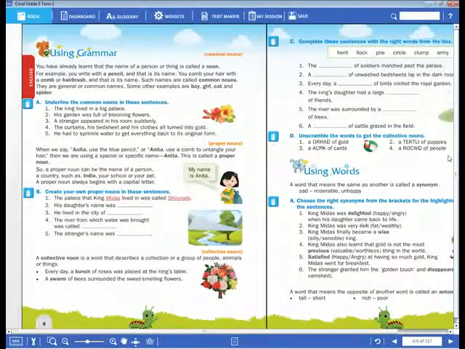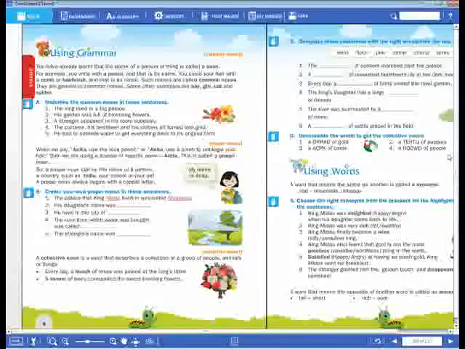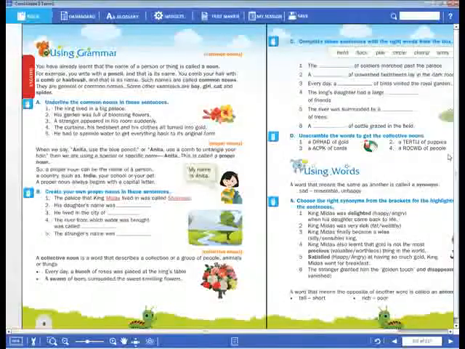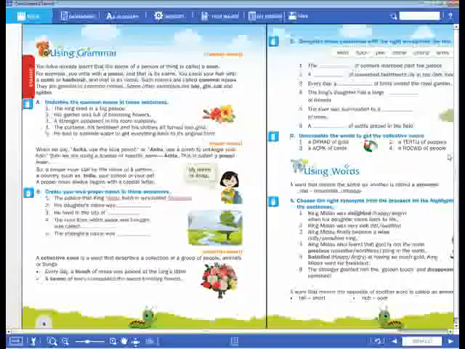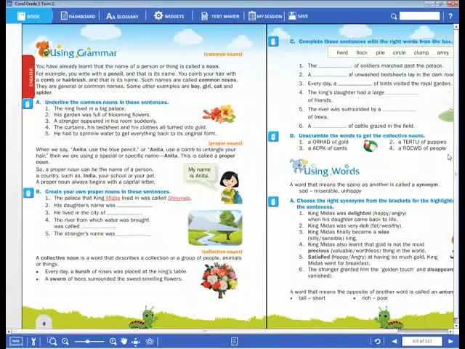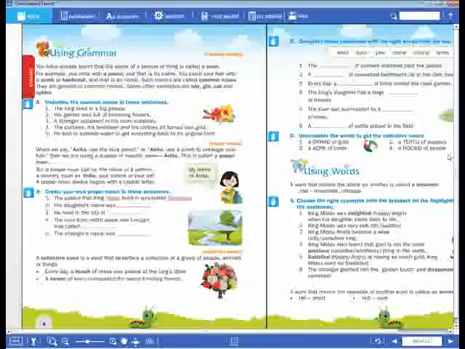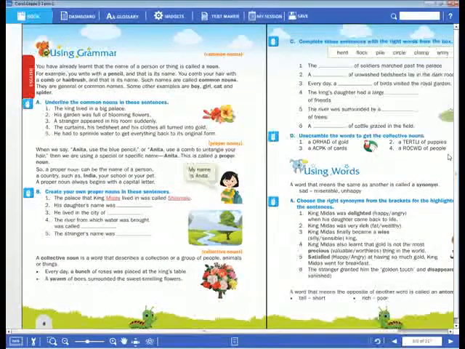A collection or a group of people, animals or things.